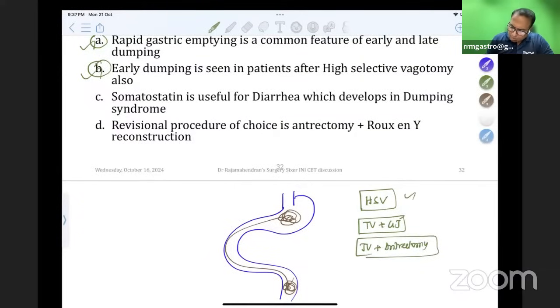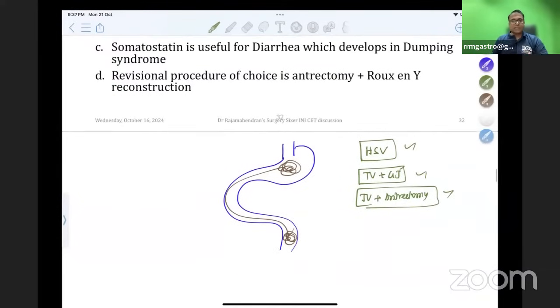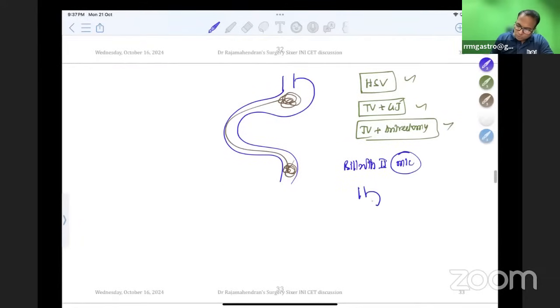All these surgeries are done for peptic ulcer disease. So in all these surgeries, you can get a dumping syndrome. It is very common in Billroth 2 type of reconstruction. Billroth 2 reconstruction is most common to develop dumping syndrome. This is Billroth 2 surgery.